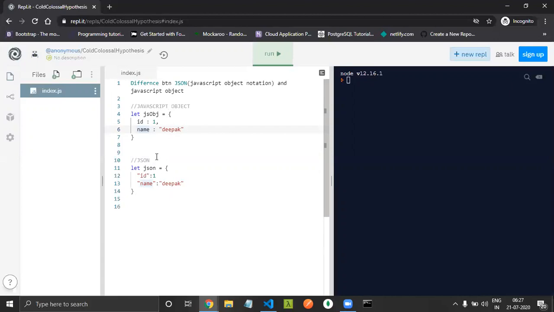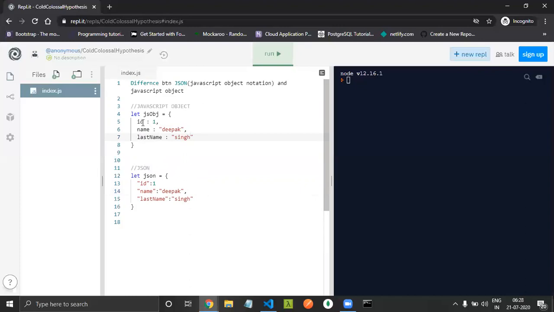But the major difference between a JavaScript object and JSON is that in a JavaScript object, the key is not wrapped in a string, while in JSON, all the keys are. Suppose you have one more key, like last name. In the JavaScript object, if you want to add last name, I will not wrap it in a string. Okay, so that is the difference.